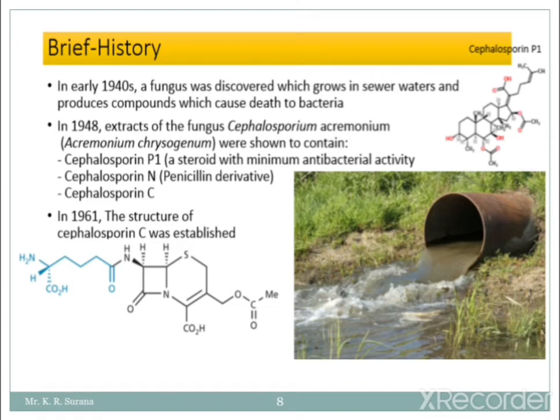Further, in 1961, the structure of cephalosporin was established. The structure is given here. You can see the beta lactam ring, which is fused with the 6-member dihydrothiazine ring. The acyl amino side chain is substituted at the 7th position, at the 8th position there is a ketonic group, and at the 3rd position an ester kind of fragment is substituted. So this is the structure of cephalosporin C.